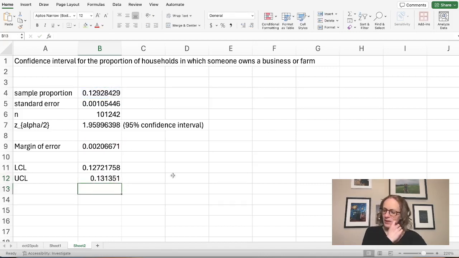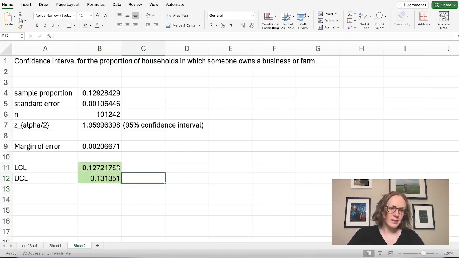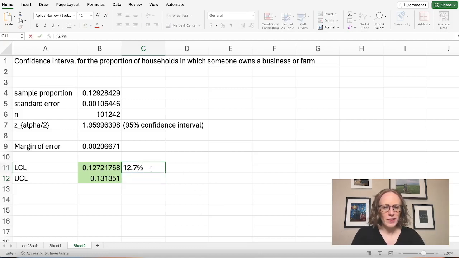And so this tells us that the proportion of households in which someone owns a business or farm, we're 95% confident it's somewhere between these two numbers. So the lower one, if I round, is about 12.7%, and the upper is about 13.2% if I round up.